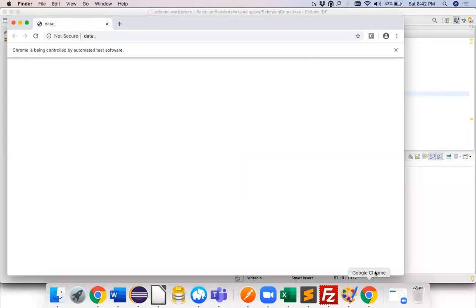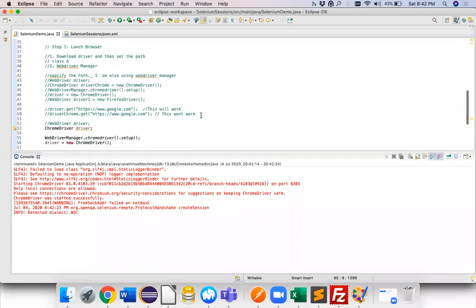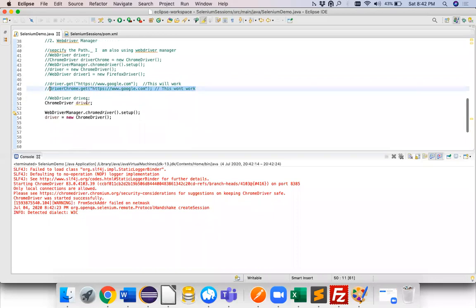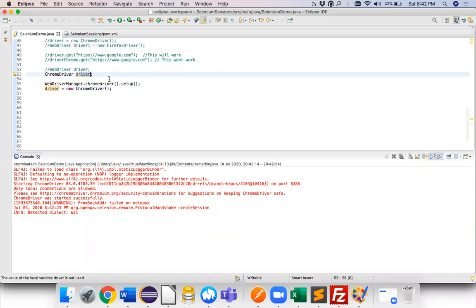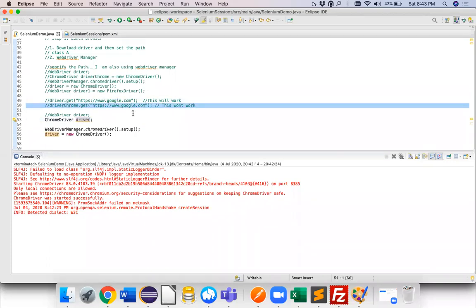Okay. I'll quit this. So to all those people who were saying that this won't work, but this actually worked. Sorry, not this line. Actually this line, just opening the browser using Chrome driver variable, this also worked. Can you see this, guys? So this line is also working and this line is also working. Both of my lines are working.